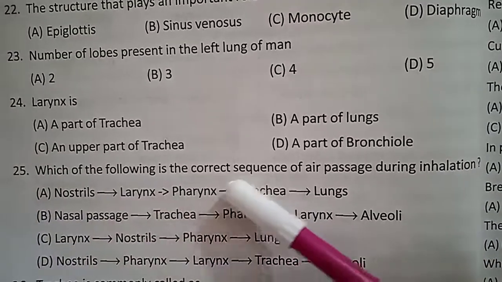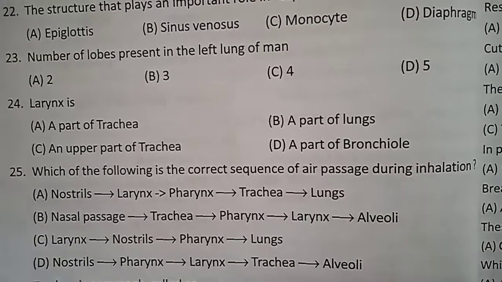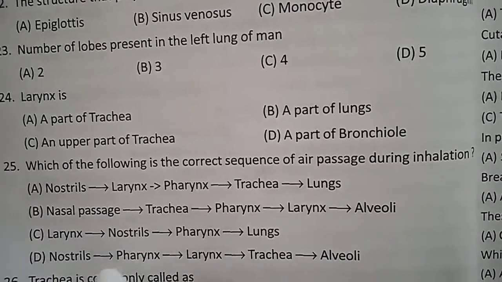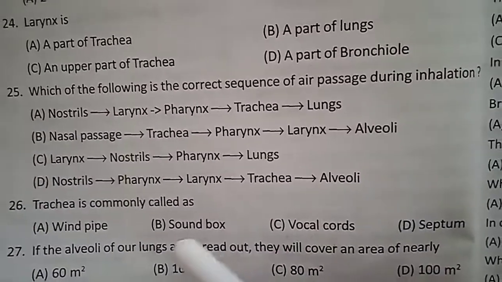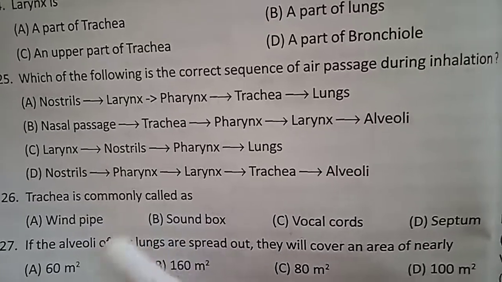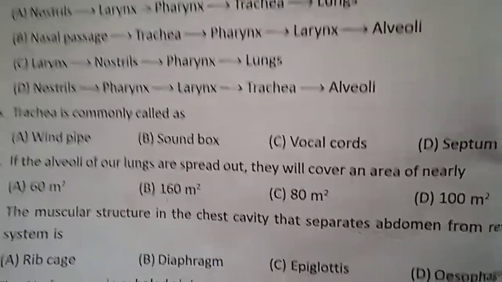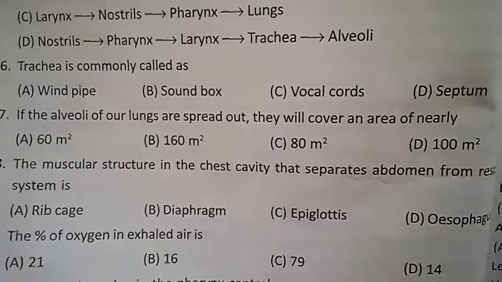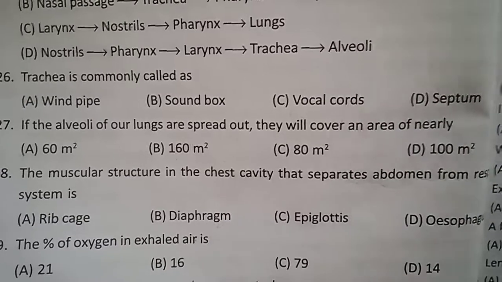Which of the following is the correct sequence of air passage during inhalation? Nostrils, pharynx, larynx, trachea, alveoli. Always remember this sequence. Trachea is commonly called as what? Windpipe is nothing but trachea. We know sound box, vocal cords is sound. What is septum? It is present in the heart. It separates the left heart and right heart.